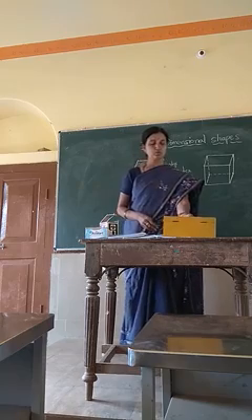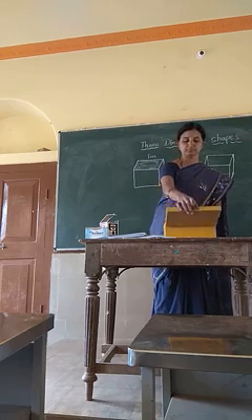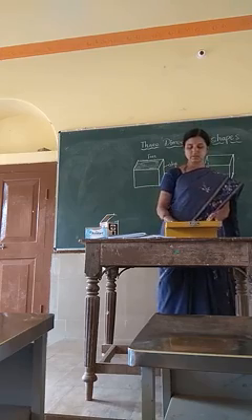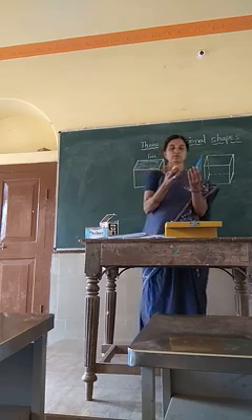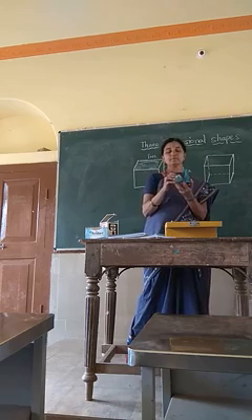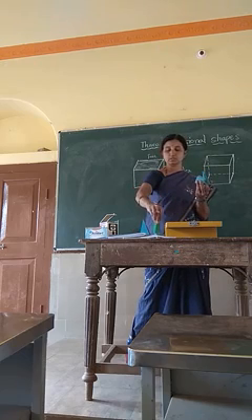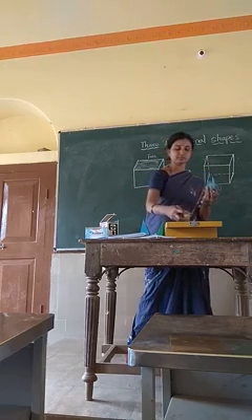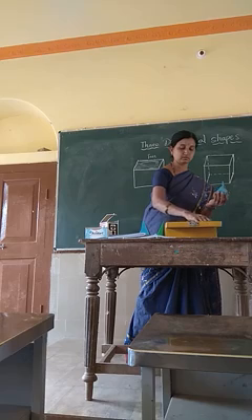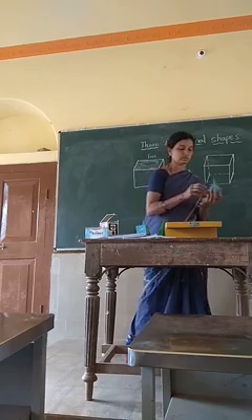So let us see some more examples of three-dimensional figures. We have three-dimensional figures: cone, sphere, cuboid, octagon, cube.